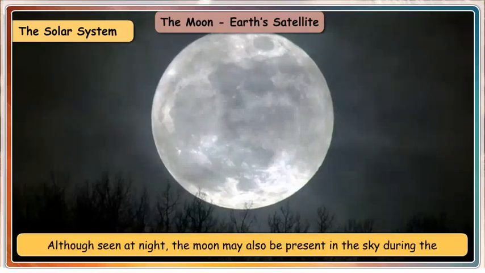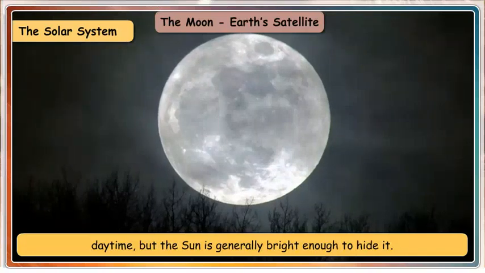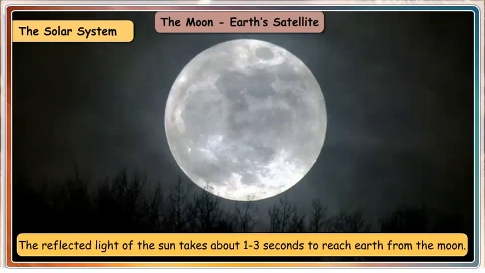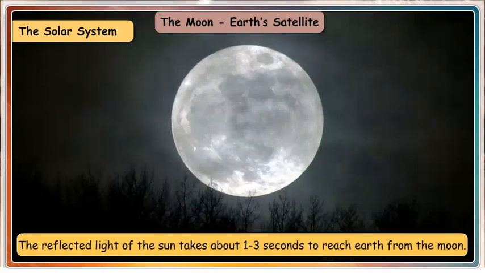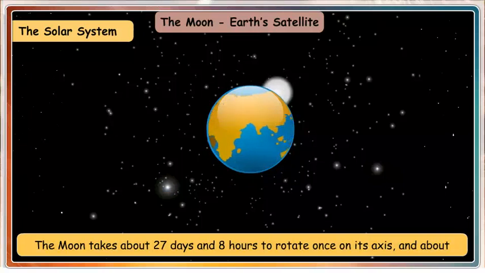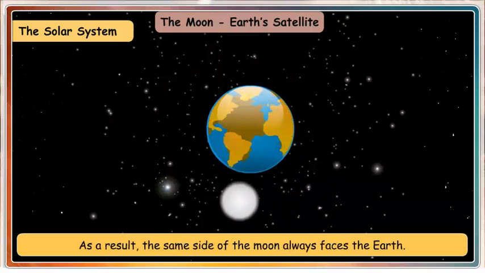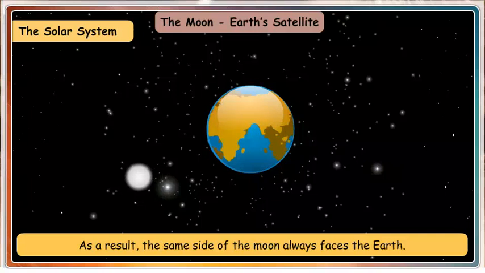Although seen at night, the moon may also be present in the sky during the daytime, but the sun is generally bright enough to hide it. The reflected light of the sun takes about 1 to 3 seconds to reach Earth from the moon. The moon takes about 27 days and 8 hours to rotate once on its axis, and about the same time to revolve around the Earth. As a result, the same side of the moon always faces the Earth. The moon is the only celestial body ever visited by humans.